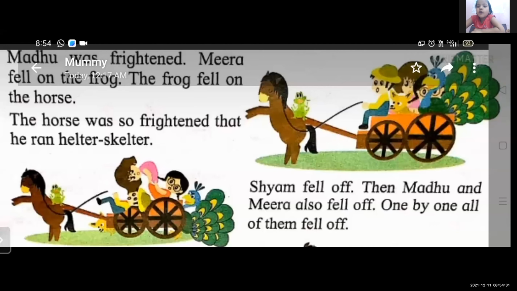All of them fell off. Yes. Very good, students. Shyam fell off. See this picture. Madhu and Meera also fell off. One by one, the dog, the peacock, all fell off.